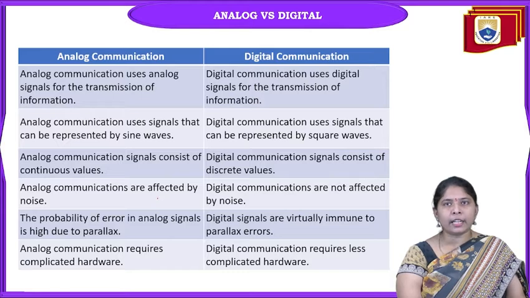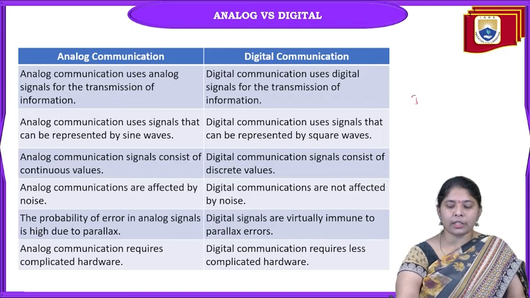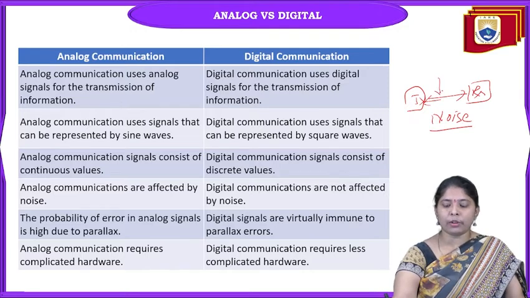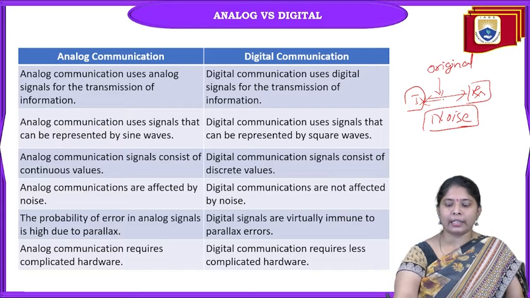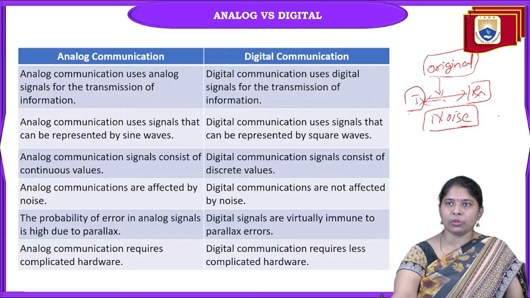The main disadvantage of analog communication is in the channel: when the signal is transmitted from transmitter to receiver, an unknown signal is added to the known signal, which is known as noise. Noise means an unwanted signal added to our original signal. It will corrupt the original signal also. So we need to be aware of this noise and how to remove it at the channel when we transmit from an analog transmitter to receiver.